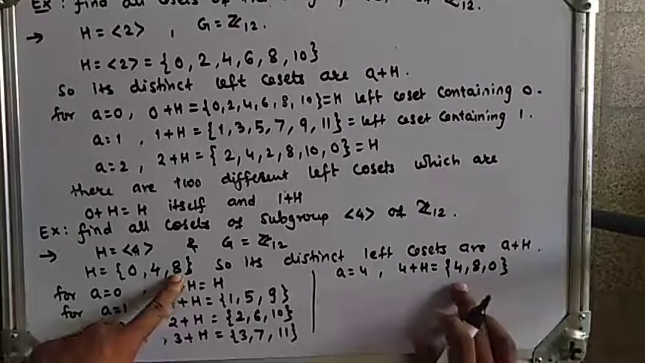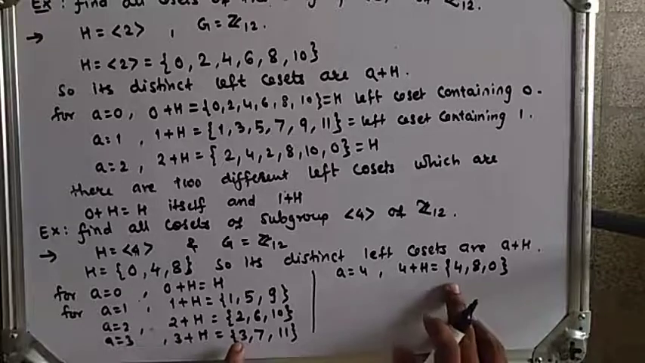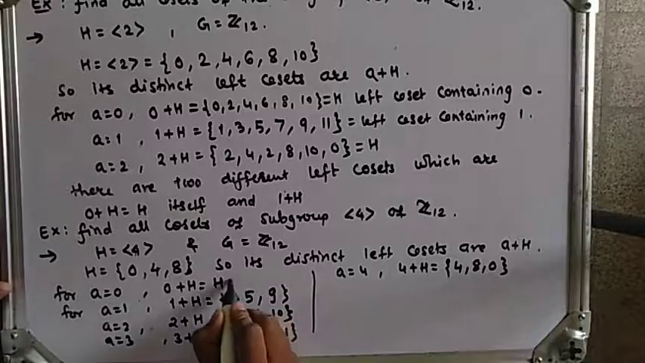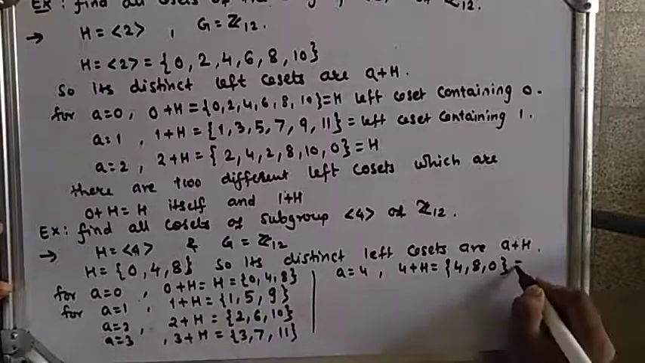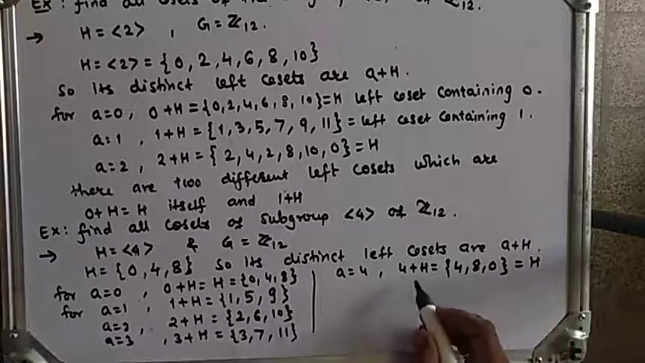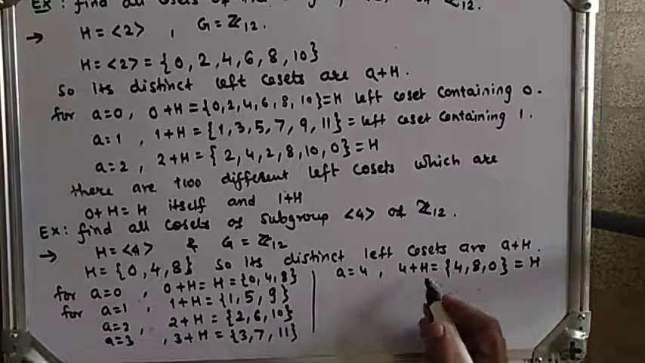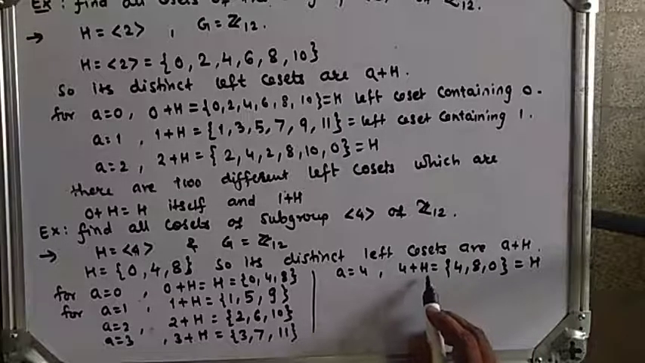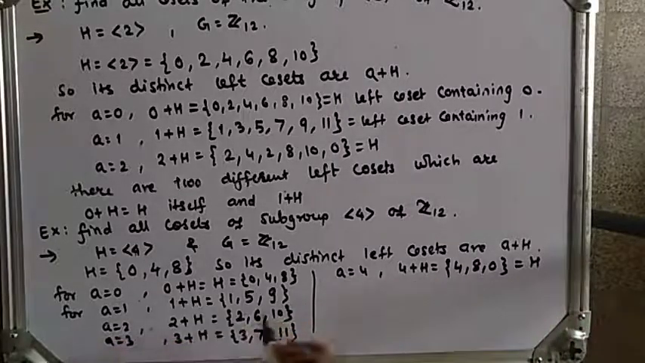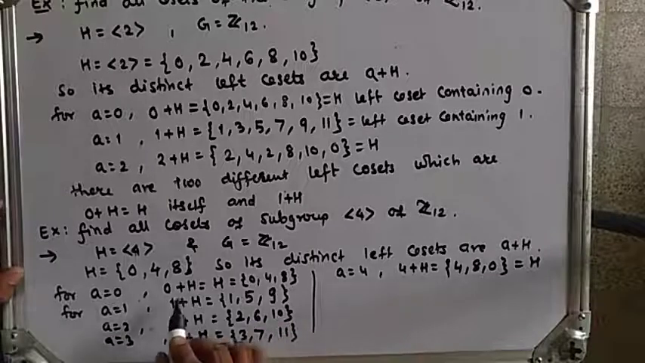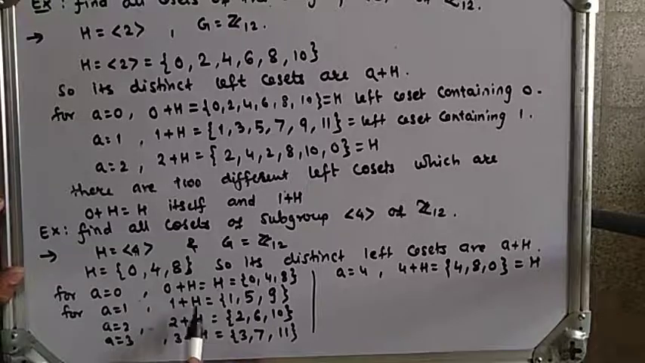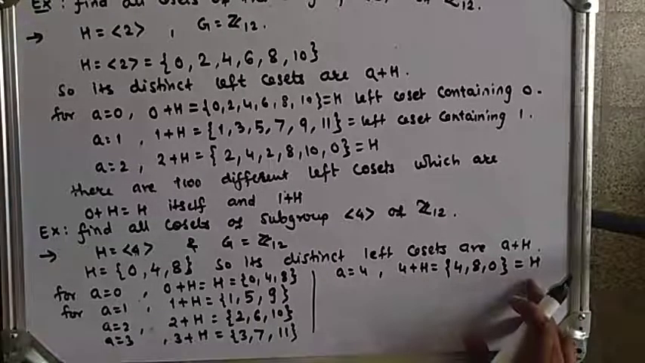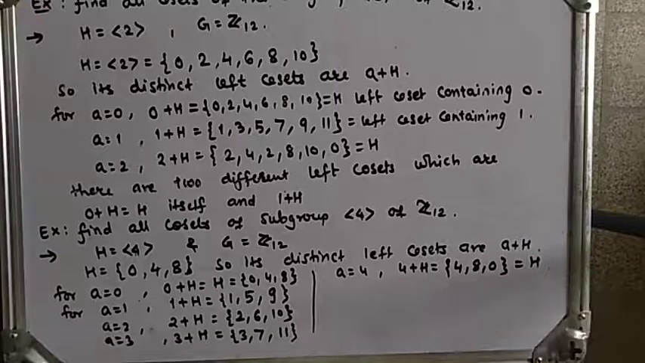So here we get repeated elements: 4, 8, 0, which is again 0, 4, 8, the same as H. If I take A equal to 4, 5, 6 and so on, then A plus H gives repeated cosets. So how many different left cosets are there? 0 plus H, which is H, 1 plus H, 2 plus H and 3 plus H are different. 4 plus H is the same as H, so we get repeated cosets.